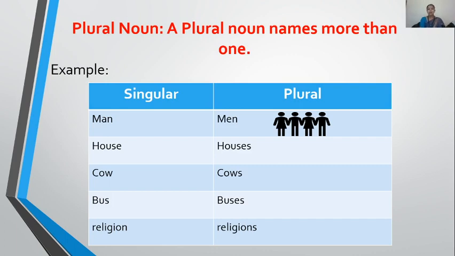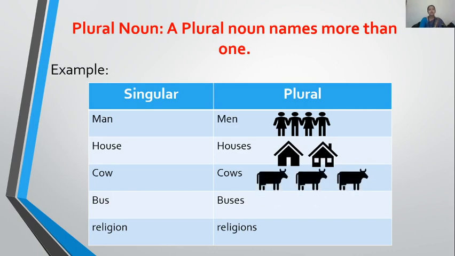Same as house. When I say house, it is one. When I say houses, it means many are there. Same as when ma'am says cow, one cow is there, but when it is spoken out, cows, it means there are more than one. That could be any number, but it is more than one. Same as bus. Bus becomes buses. So buses is the plural of bus. Same as religion. What is the plural of religion?